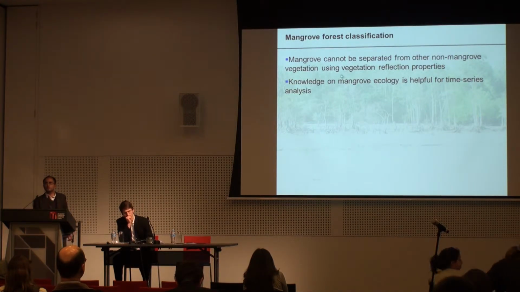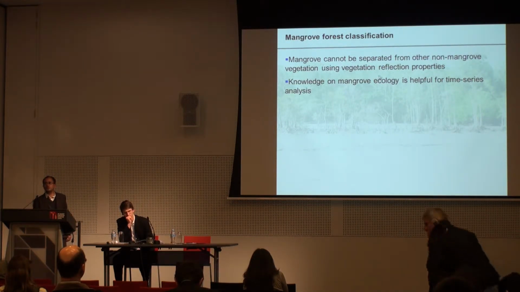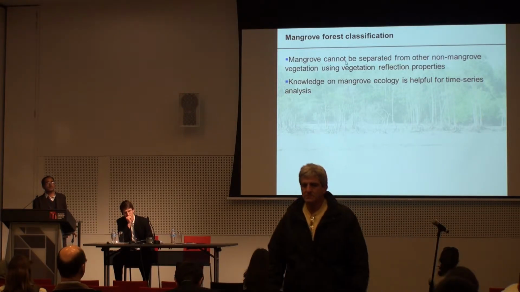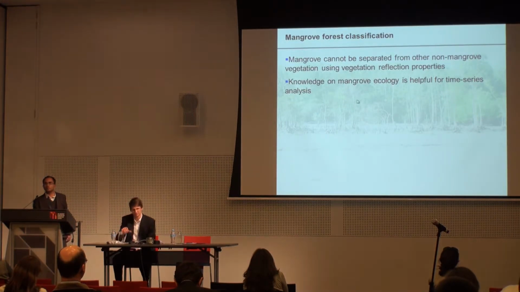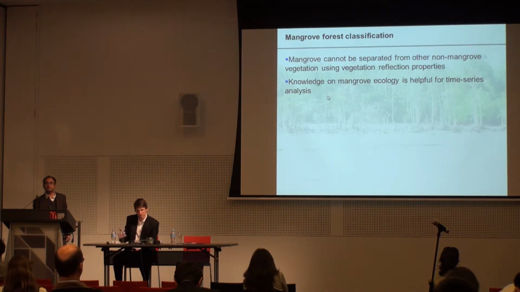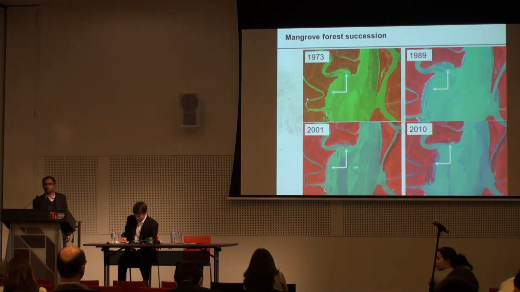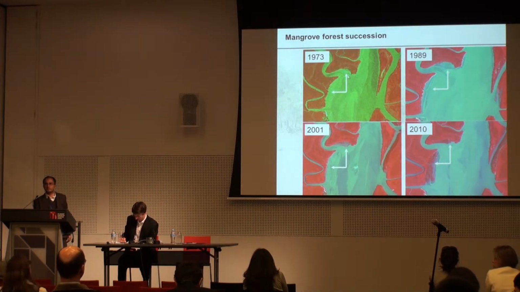So, as I already told you about mangrove forest classification, using spectral characteristics we couldn't separate mangrove, but we used other knowledge-based information. This belongs to mangrove, so we separated it. And sometimes knowledge of mangrove ecology is helpful for time series analysis, like this part in the 70s. Here it belongs to just water. But suddenly we see there is some small formation of land in 1989. In 2001 there is sudden formation at a very low level.